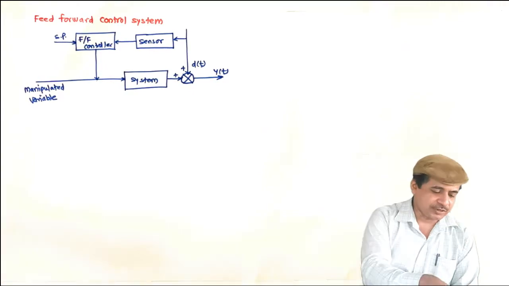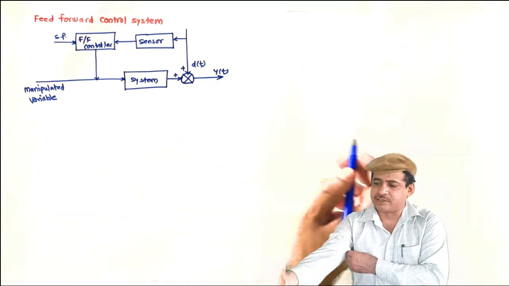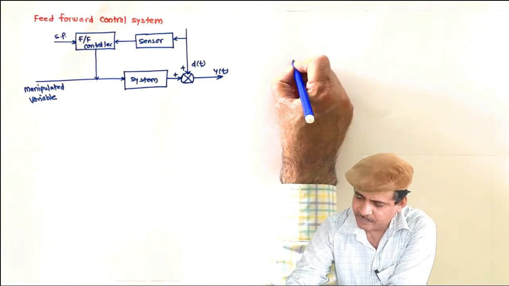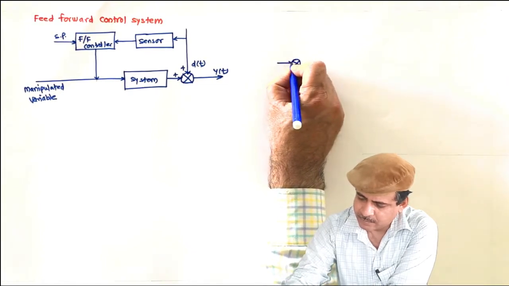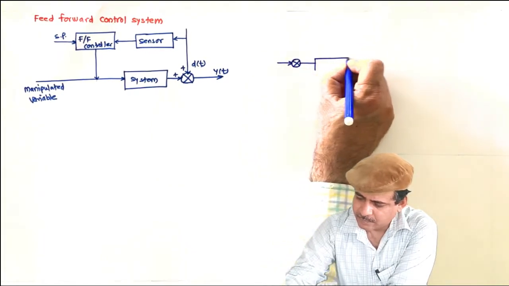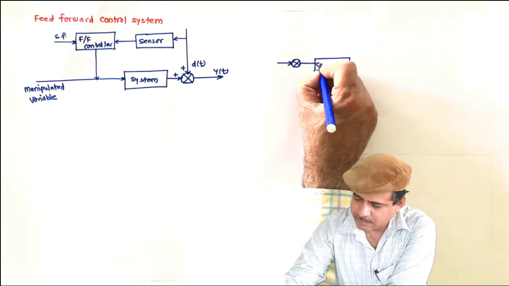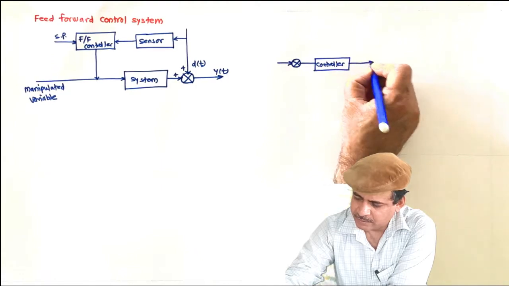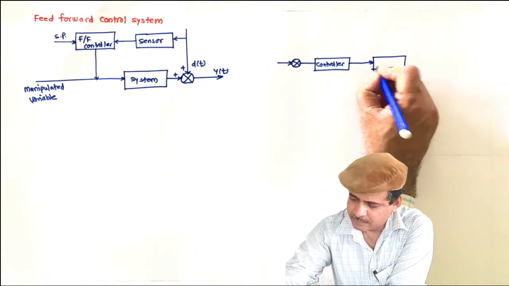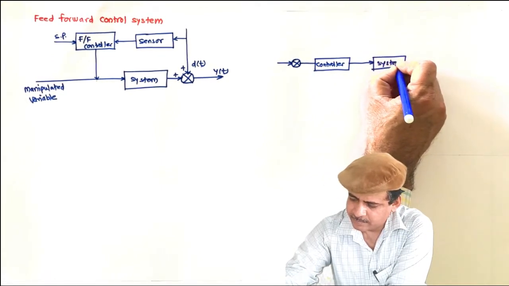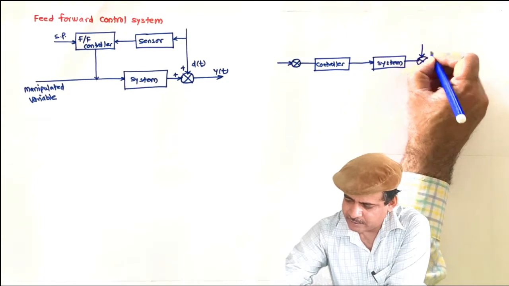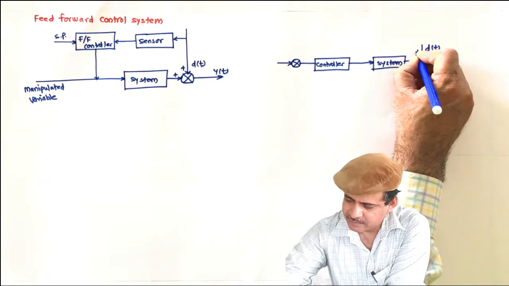In the feedback control system, let us draw the feedback control system also, and then we will have a comparison. This is a controller, and this is the system. Let us consider this disturbance.